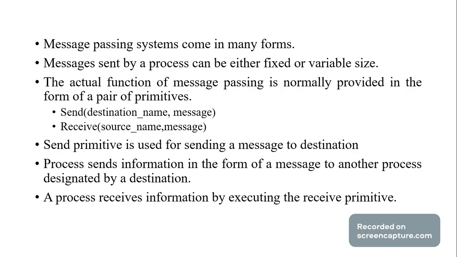Message passing is one of the ways used in distributed systems. Message passing provides two statements. First one is a send statement, second is a receive statement. The send statement takes the destination and the message, and receive takes the source name and the message. The send primitive is used for sending the message to the destination. The information from the message goes to another processor designated by the destination.